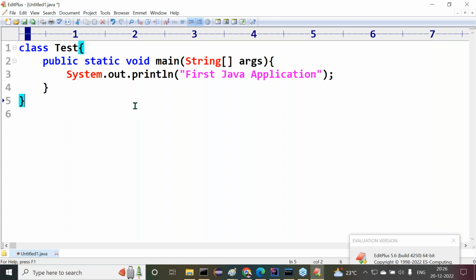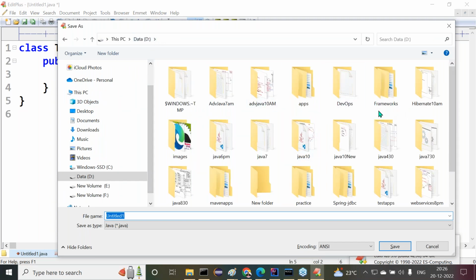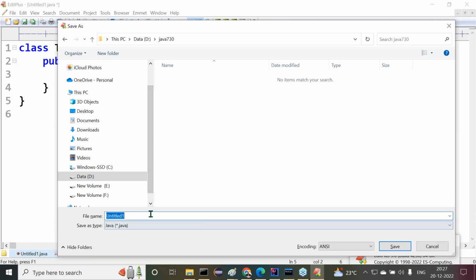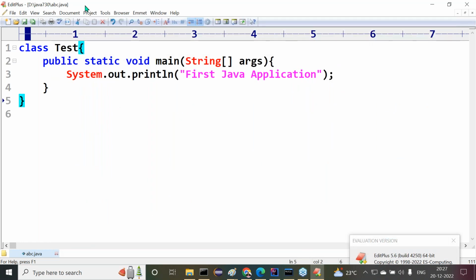So can I save that Java file with any name or not? Now let me check it. Control S. We save it in the D drive, Java 730 location. Now I want to save with abc.java. My file name is abc.java. With any name, I can save the Java file, with abc.java.